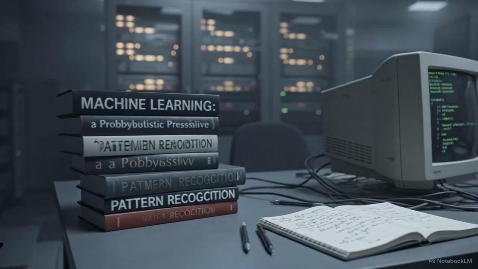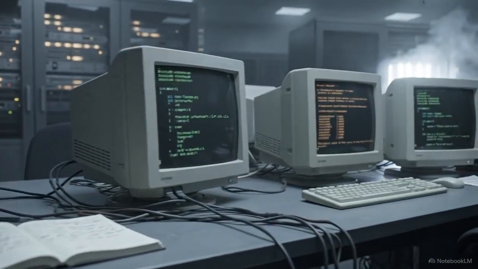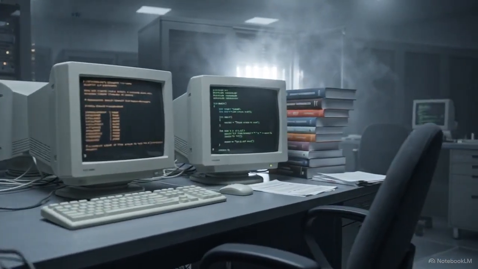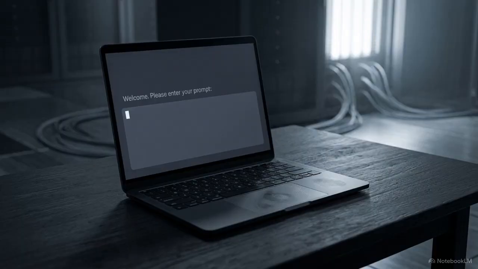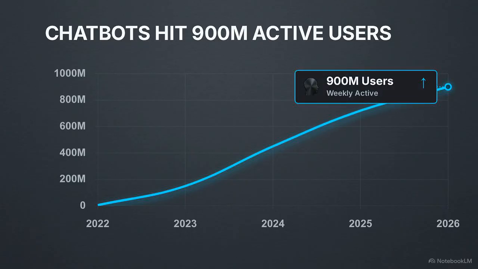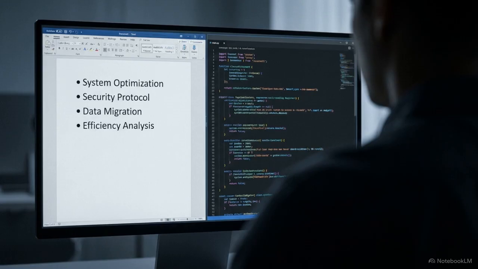Section 1.4. Why this moment matters. The science behind this has existed for decades, but everything changed in late 2022. That was when a free, easy-to-use chatbot put these models in front of anyone with a web browser. By 2026, the most popular chatbots reached nearly 900 million weekly users. Generative tools moved from lab demos to a daily habit for students and workers who use them for drafting, summarizing, and coding.